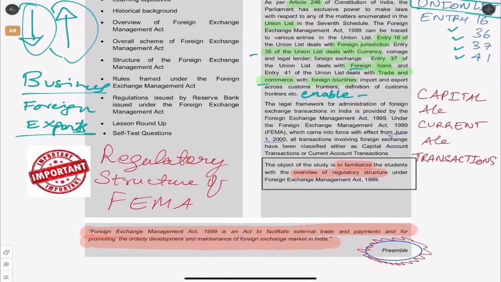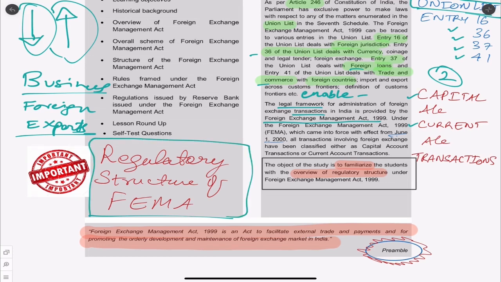So what is there mainly? The legal framework for foreign exchange transactions in India. This is nothing but the Foreign Exchange Management Act of 1999. Here we have 2 kinds of transactions mainly, capital account transactions and current account transactions. The whole overview of this particular chapter is how we will understand the regulatory structure of FEMA. So what is the Foreign Exchange Management Act? What is its regulatory structure? This is a very small chapter. We are just trying to understand the important concepts of how the Foreign Exchange Management Act is regulated.